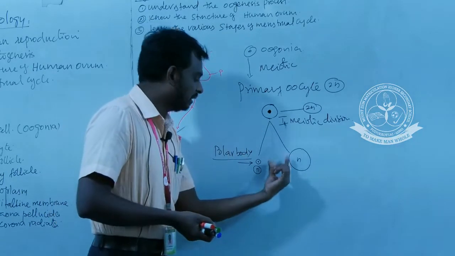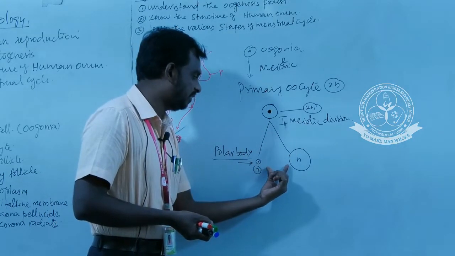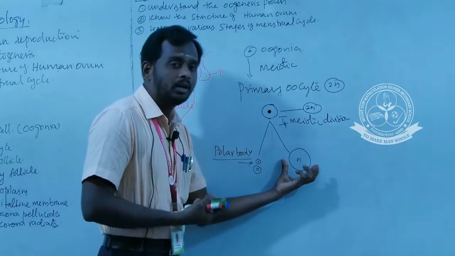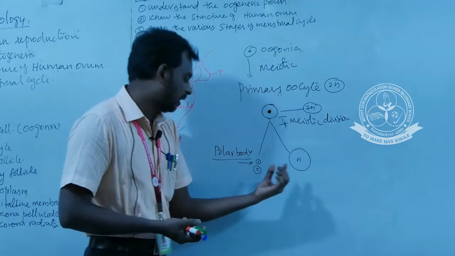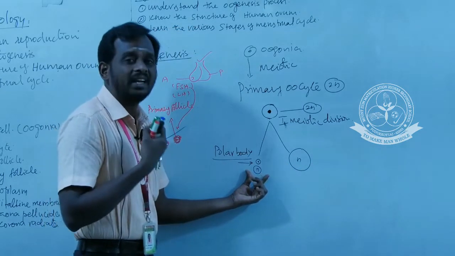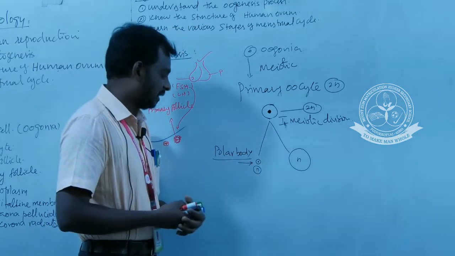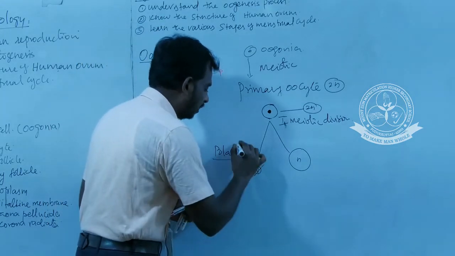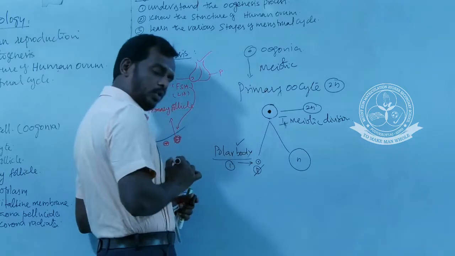That is the reason here during the first meiotic division two types of cells will be formed. One is with more cytoplasmic content, another one is with less cytoplasmic content. The cell with less cytoplasmic content is called polar body. This is the first polar body.